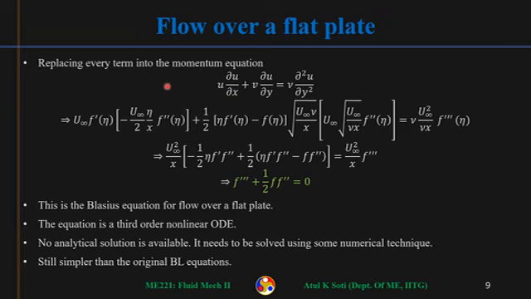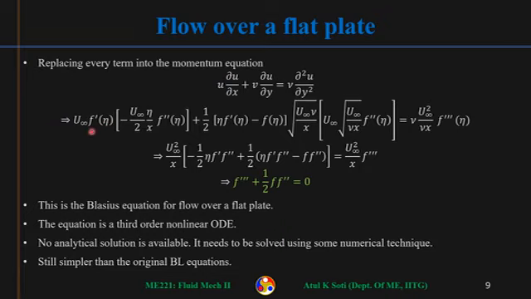Okay, so now we have all the terms for the momentum equation: u del u by del x, v del u by del y, and then del 2u by del y2. All we have in terms of eta and f eta. So we can put those things back into the momentum equation. Continuity is already satisfied. So small u was u infinity into capital F eta.